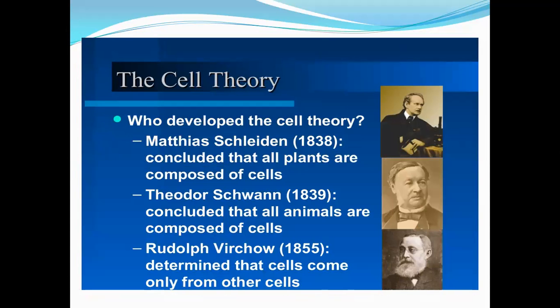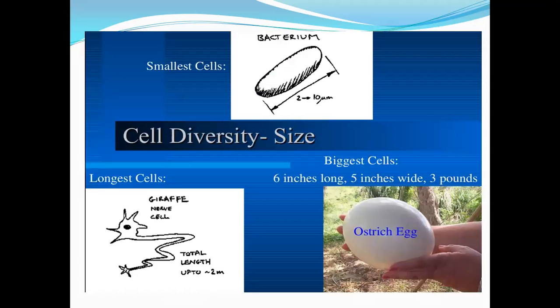Cell theory. Who developed the cell theory? Matthias Schleiden concluded that all plants are composed of cells. Theodor Schwann concluded that all animals are composed of cells. Rudolf Virchow determined that cells can only form other cells.